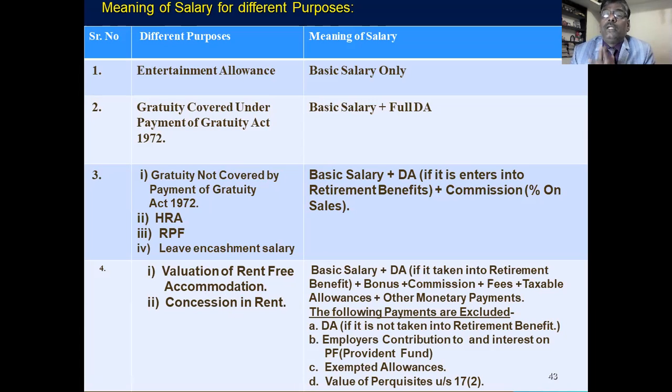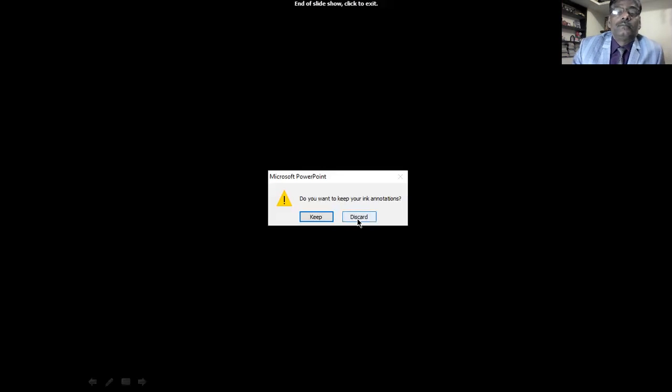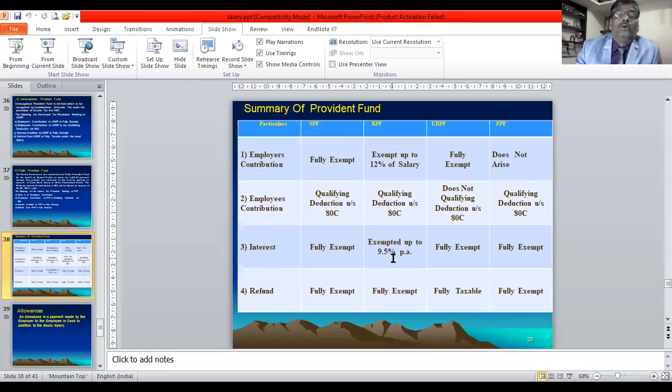And DA is to be taken only when eligible for retirement benefit. DA, if eligible for retirement benefit, you take, otherwise you leave that. Okay, these are the points you have to remember for the calculation of salary. This is the theory part regarding the salary chapter.